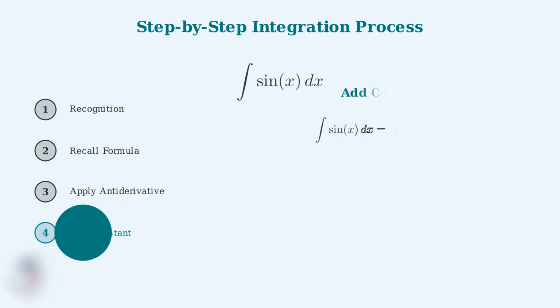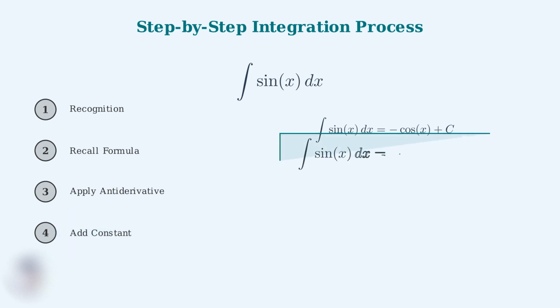Step 4 is add constant. This is crucial. We must include the constant of integration, c. This constant represents all possible vertical shifts of the antiderivative function. Without it, our answer would be incomplete because there are infinitely many functions whose derivative is sine x.